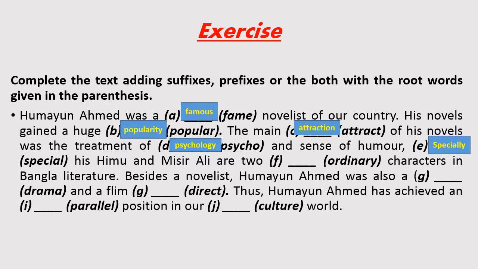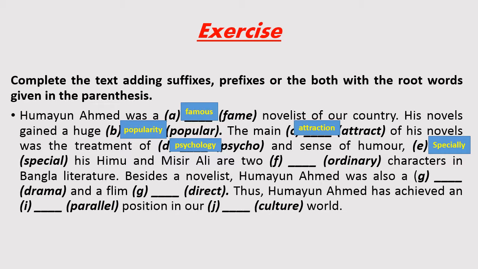Here we see the word two. Dear students, you have to know that cardinal and ordinal numbers are also determiners. So two is a determiner. So how many words in that sentence are between the determiner and the preposition? Of course two. One is ordinary and another one is characters.